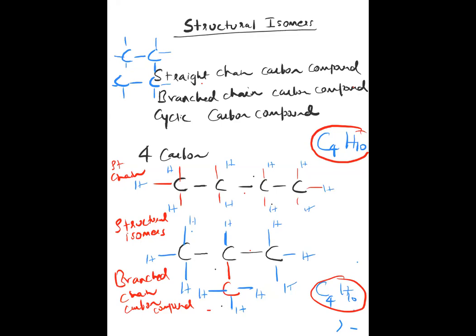But it's not a structural isomer of this one because the molecular formula is not the same. This is C4, and hydrogens 1, 2, 3, 4, 5, 6, 7, 8, 9. In fact, even less: C4H8. So it is not a structural isomer, but it's also one compound. I will discuss that separately.